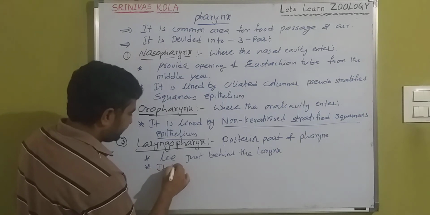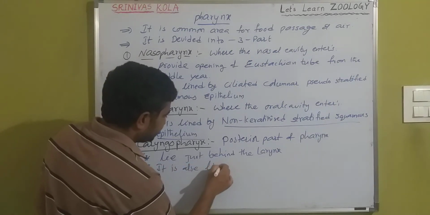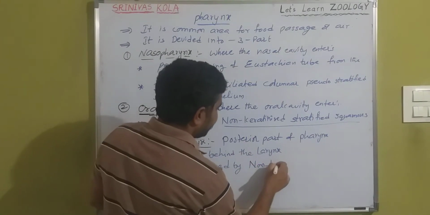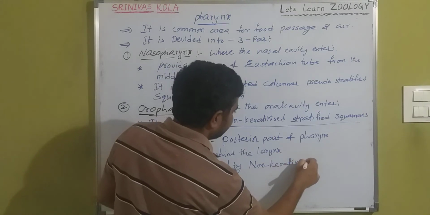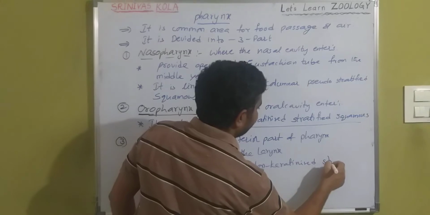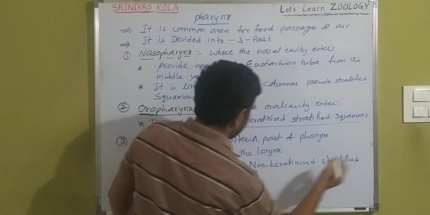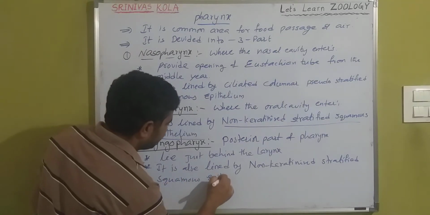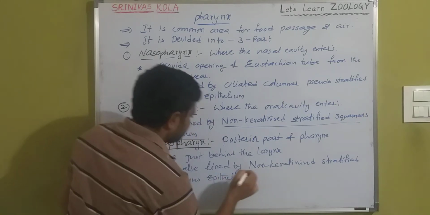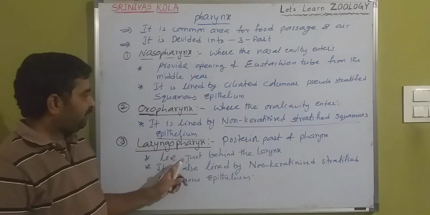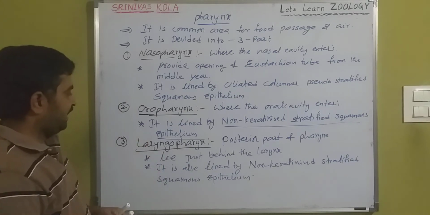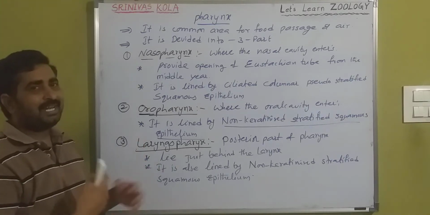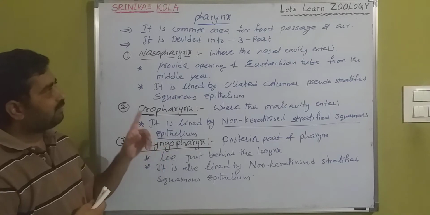One more important point: the laryngopharynx and oropharynx are both common areas for the passage of food and air.